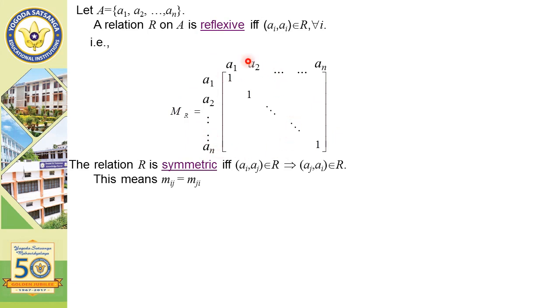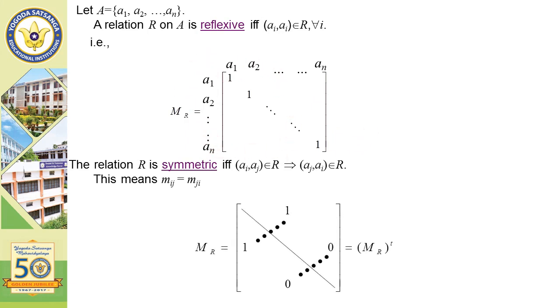If both are equal, then it is symmetric. Here it is shown that Mij and Mji, both the values are equal. MR is the matrix, and MRT is the transpose of the matrix. If both are equal, then it is symmetric.